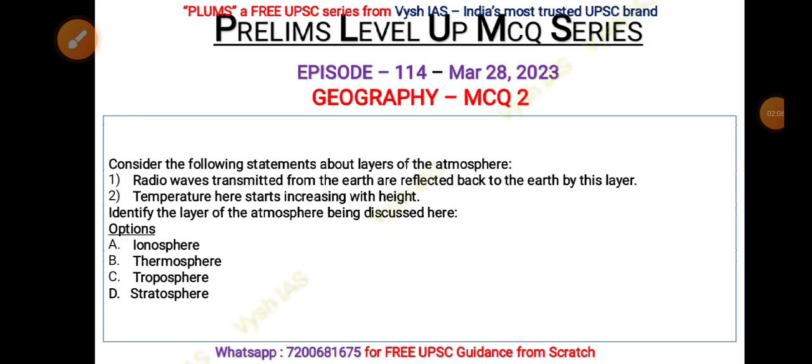Right. Now the second MCQ. Consider the following statements about the layers of the atmosphere. You must be knowing all the layers by now, and let's see the statements. The first statement given is: radio waves transmitted from the earth are reflected back to the earth by this layer, and the temperature here starts increasing with height. So which layer are we talking about here? Your options are ionosphere, thermosphere, troposphere, or stratosphere.